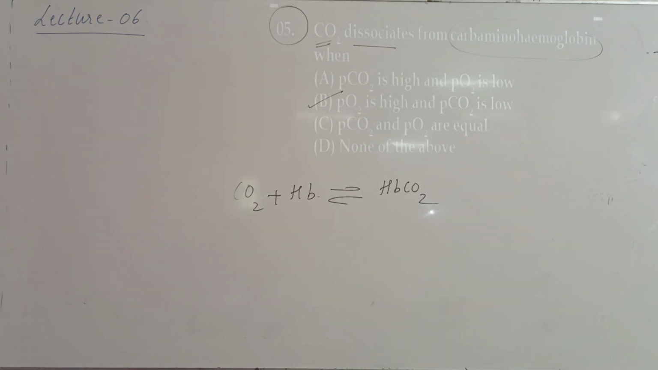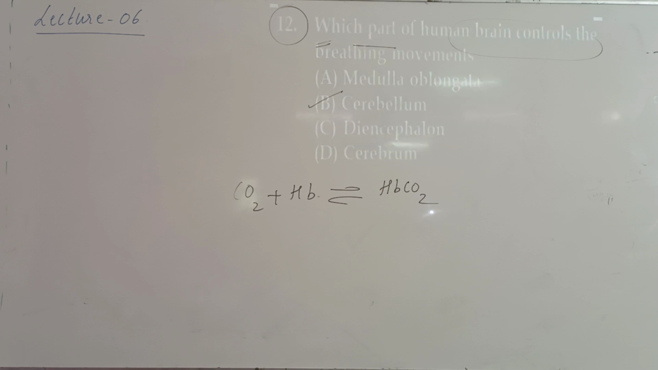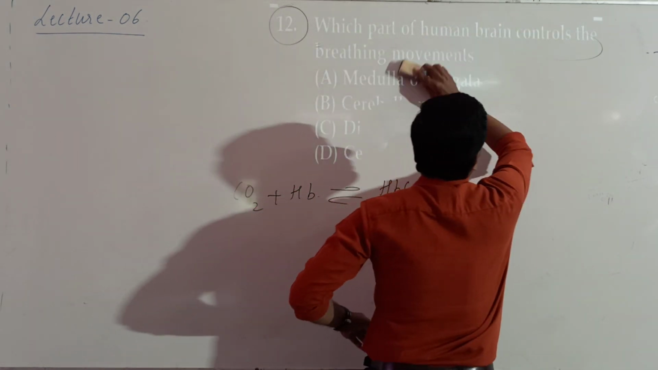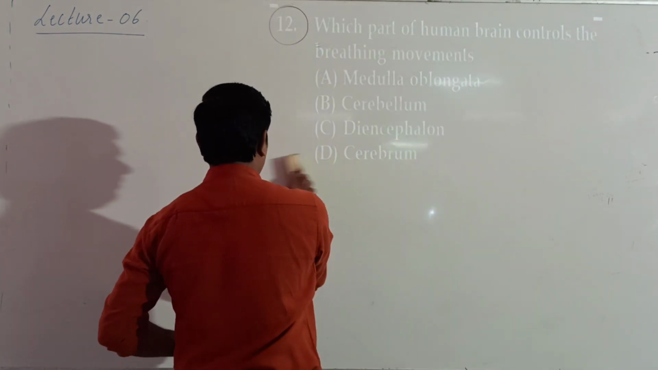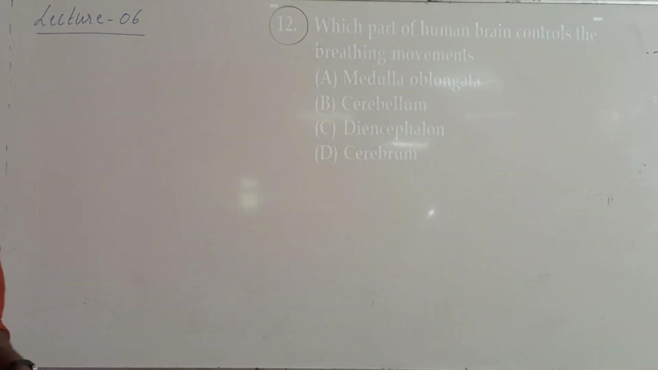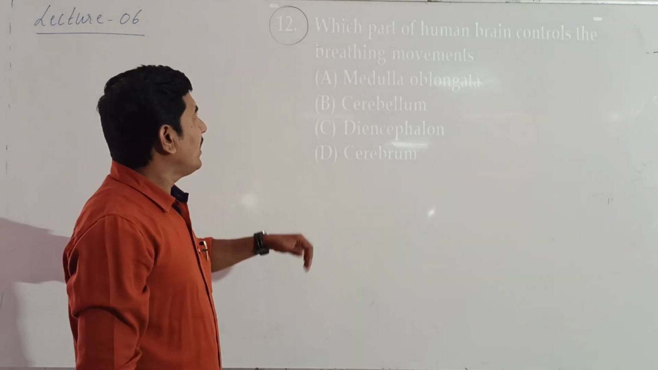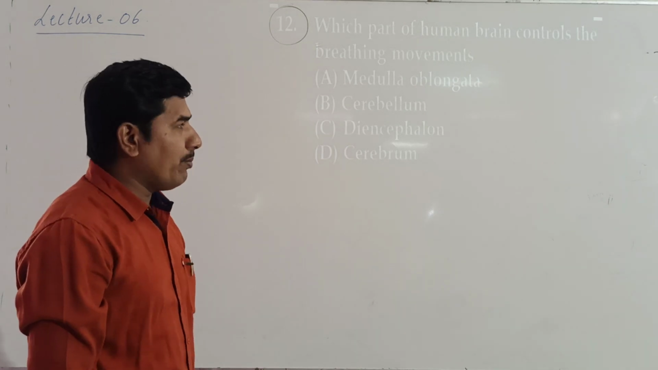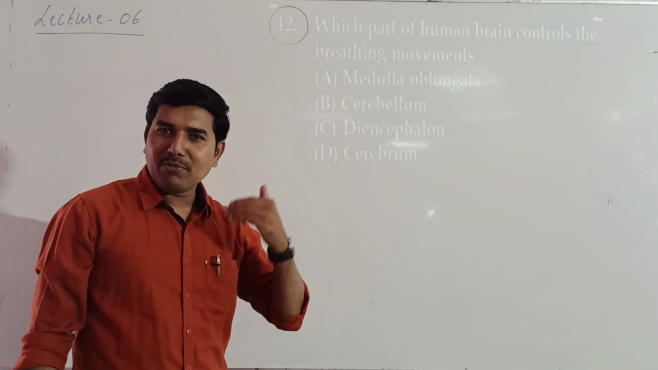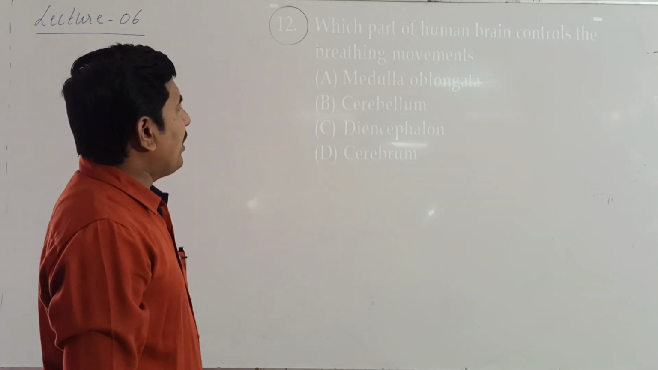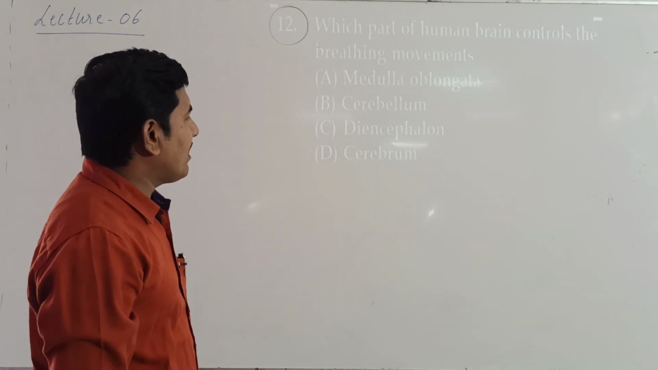Okay. Then let's move on to the next question. Okay, next one is question 12. Which part of a human brain controls the breathing movement? The part of the brain that controls the breathing movement is: medulla oblongata, cerebellum, diencephalon, cerebrum.